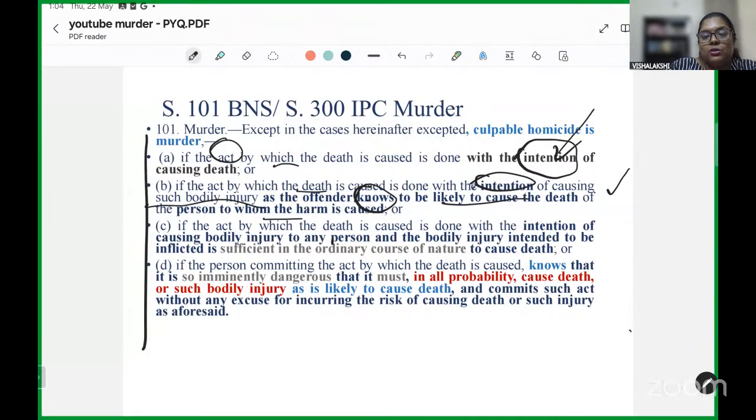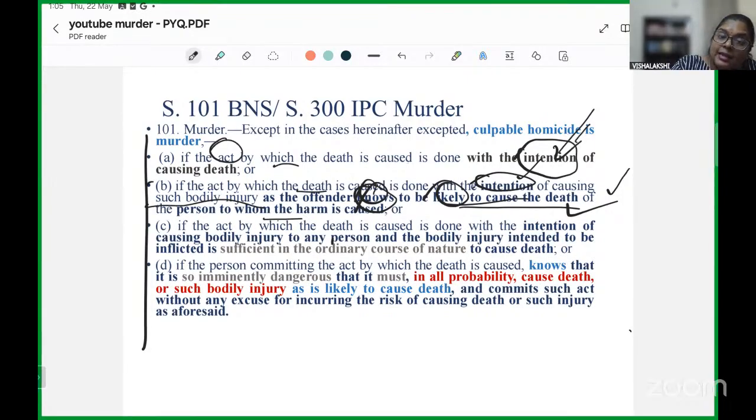In this particular section, we see that you must intend to cause a bodily injury. And this bodily injury is something which you know will most likely, or likely is the term used, and we'll refer to that, cause the death of the person. So here, the intention to cause death is sufficient for murder.